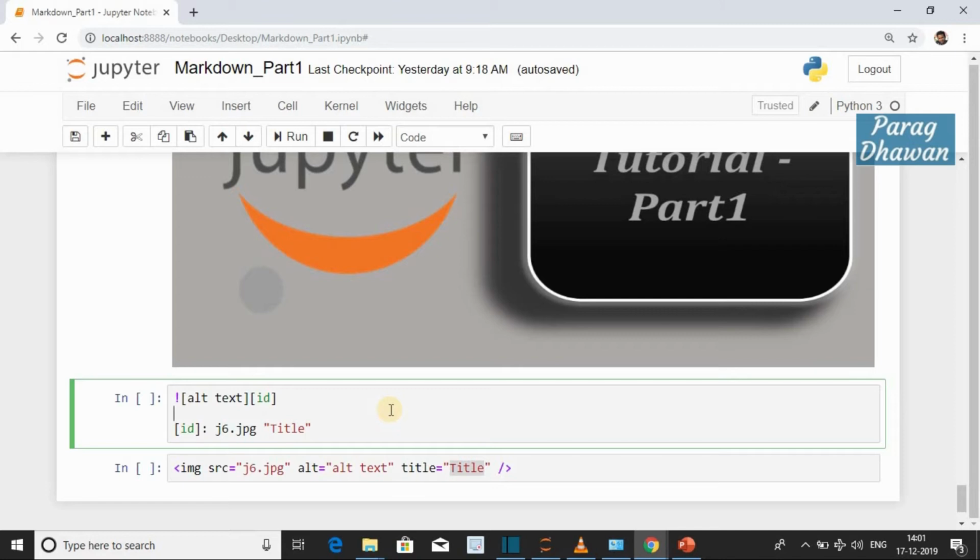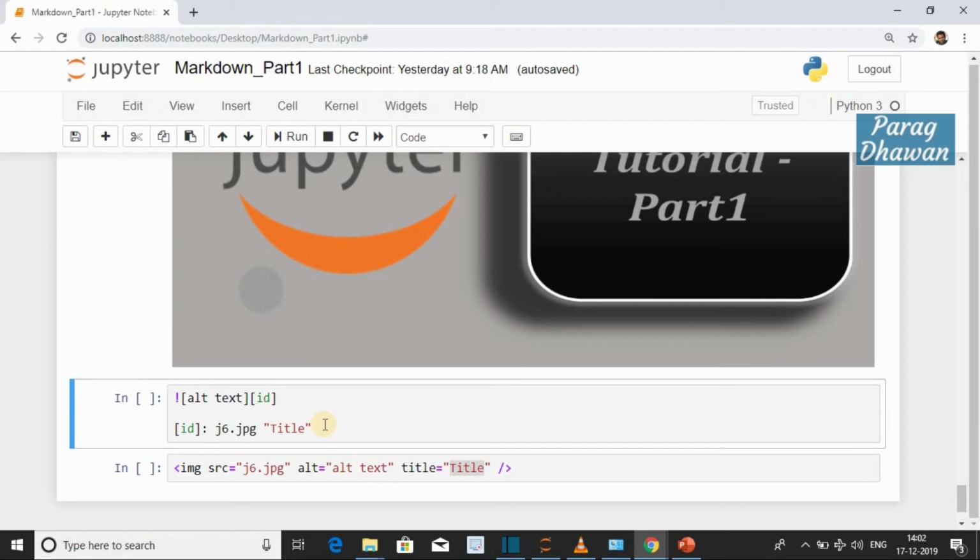Second, referential. Exclamation mark, then the alternate text in square brackets. If the image is not displayed, this text will be displayed. Then the ID. This ID is defined later, therefore it is referential. The ID is defined later, with the image and the title in double quotes.